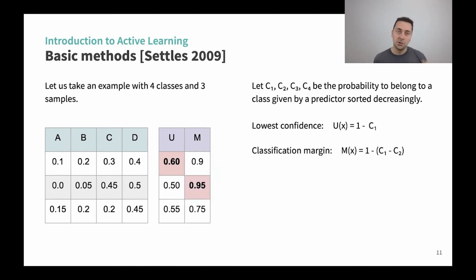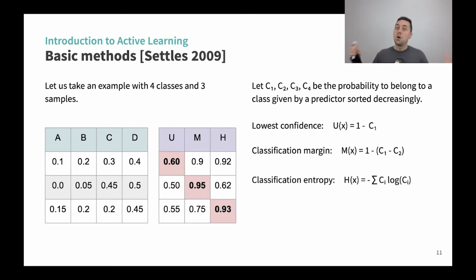We can take the intuition of the 7 and 9 that look like each other and say, okay, that's the difference between the two top classes that is important. In that case, we look at the margin. This is exactly that, the difference between the two top methods. In that case, we would select the second sample. Or we can say all the values are useful. And in that case, we take the very classical entropy measure. And in that case, we would select the third row.